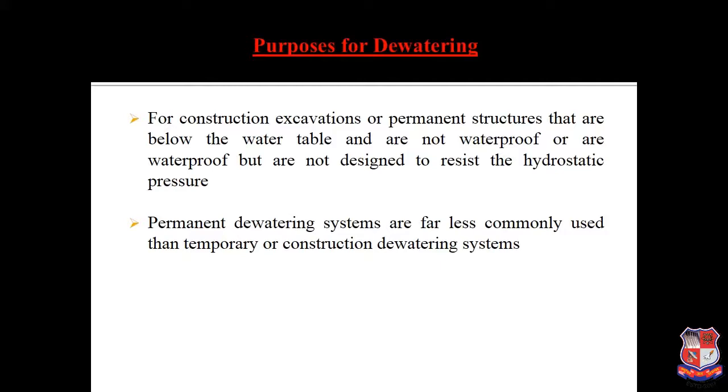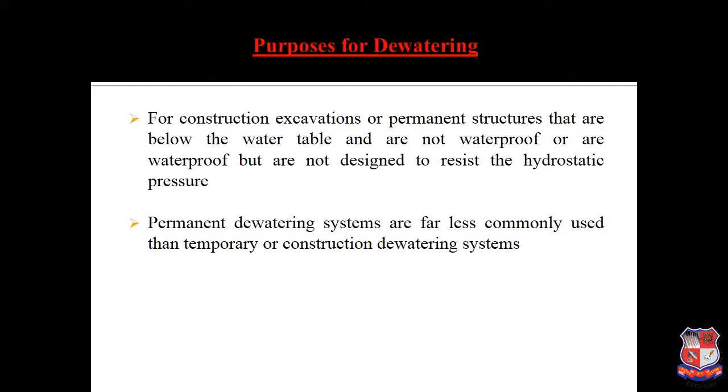First of all, for the construction of excavations or permanent structures that are below the water table, below the water table is our main concern for the excavation part and permanent structure. After that, there may be some regions with no waterproofing, or waterproofing not designed well enough to resist hydrostatic pressures over a particular period of time.